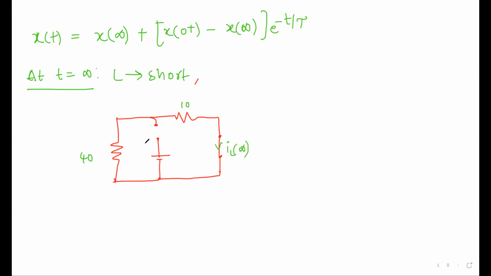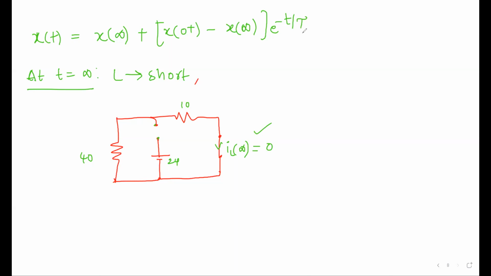As there is no voltage source in the path, even though there is a voltage source, it is open circuit, so there is no use of this voltage source. It may be 24 or 2400, there is no use because there is an open circuit. There is no source in this circuit, so IL of infinite will be 0. If there is no source, from where will you get current? So IL of infinite is 0. This also we got, and IL of 0 plus you got.